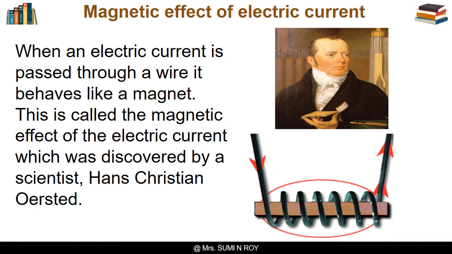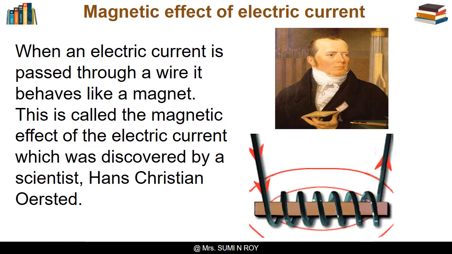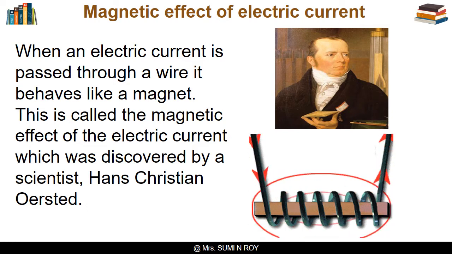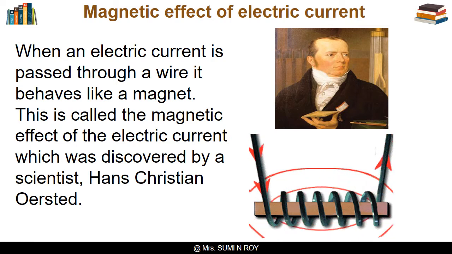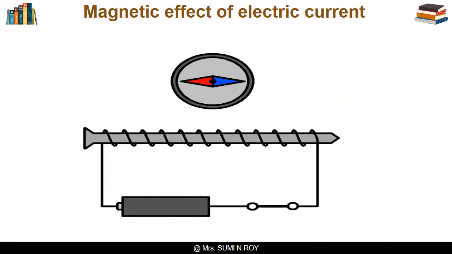This effect of electric current was first observed by Hans Christian Oersted. He noticed the deflection of a compass needle every time the current was passed through the wire. So, when electric current passes through a wire, it behaves like a magnet. This is the magnetic effect of electric current. In fact, an electric current can be used to make magnets.